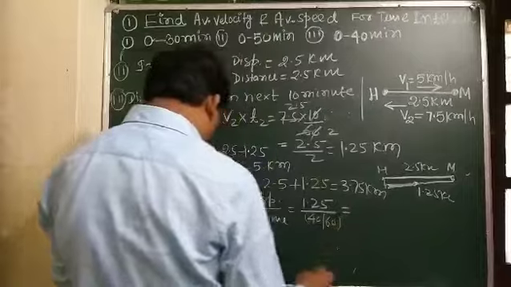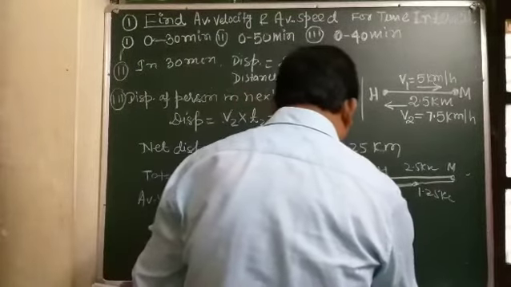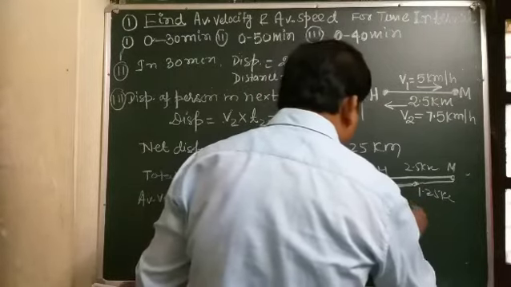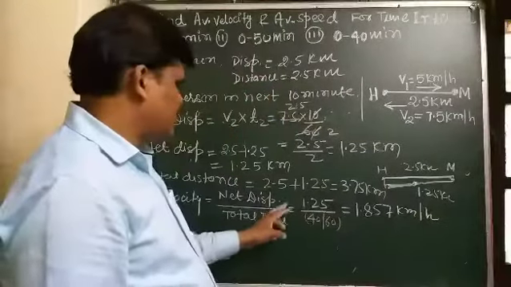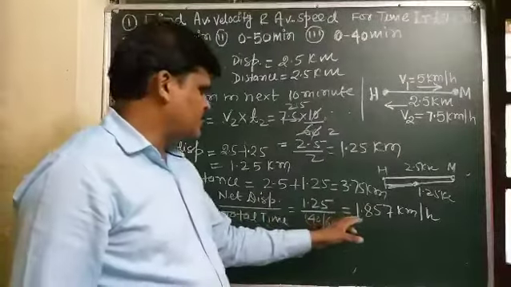And student, after solving this, it comes out to be 1.857 kilometer per hour. You can solve it, and after solving, it comes out that the average velocity is 1.857 kilometer per hour.